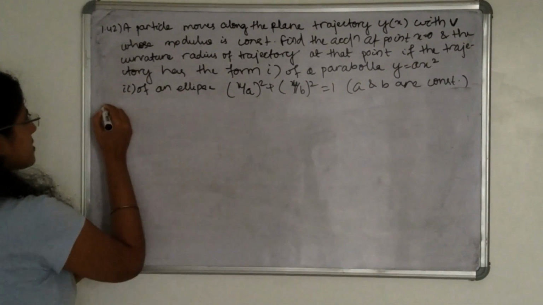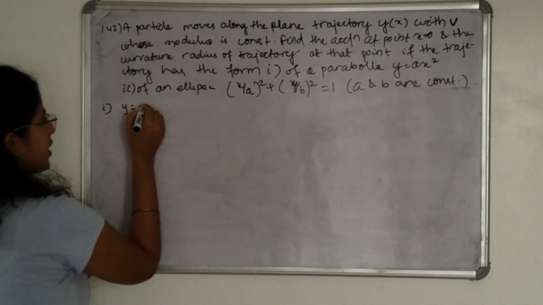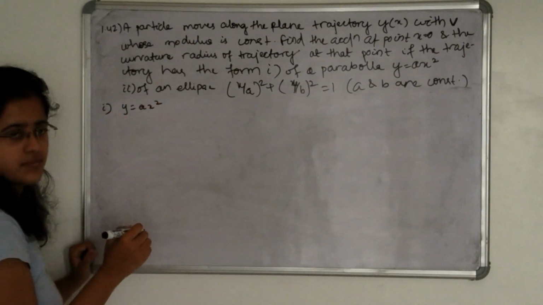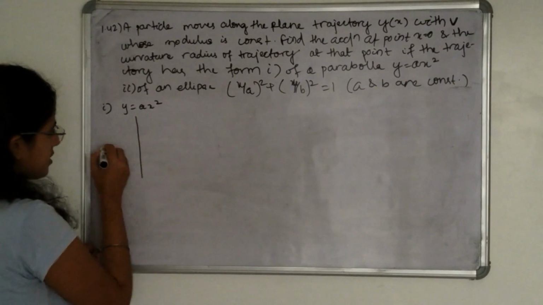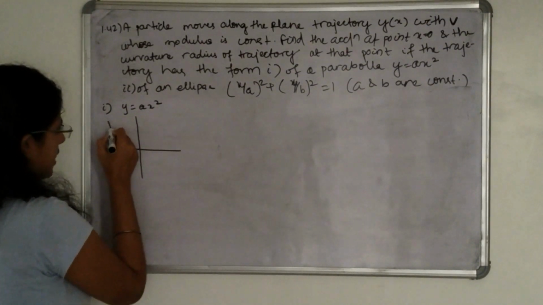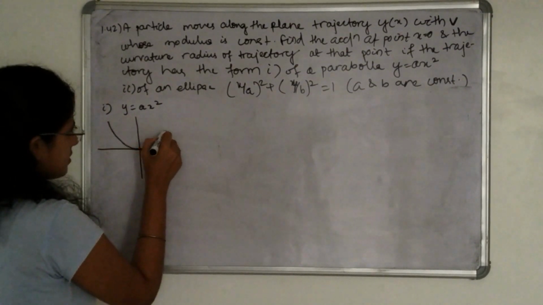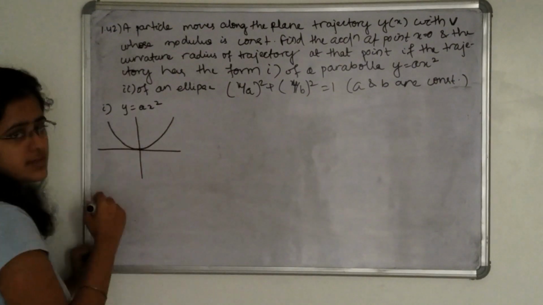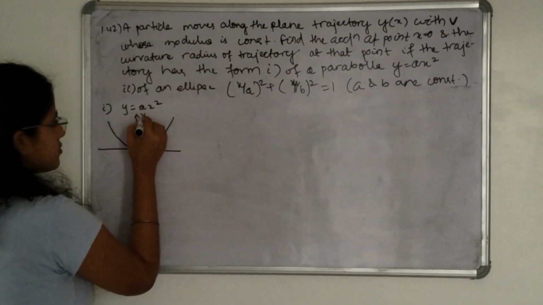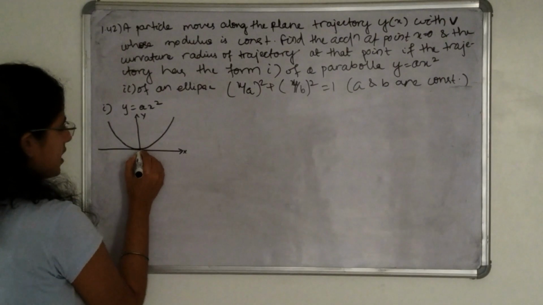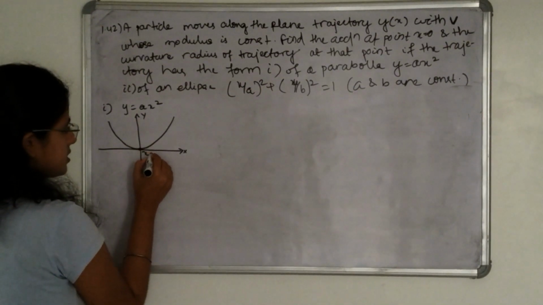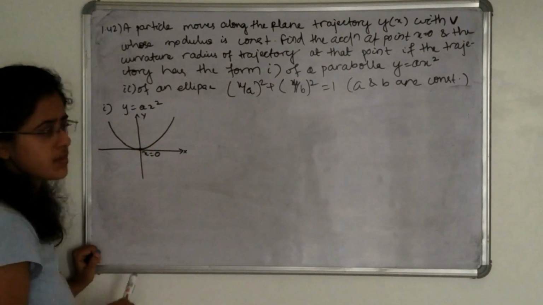So in the first case it is given that y is equal to ax square, that means it is the general parabola. A is positive means this is in the positive y axis direction, this is y, this is x, and this point is x is equal to 0.